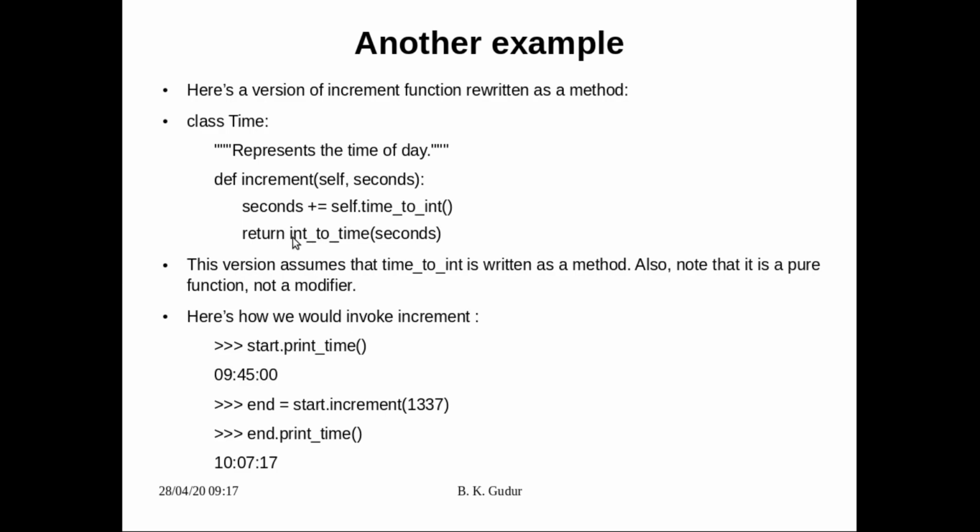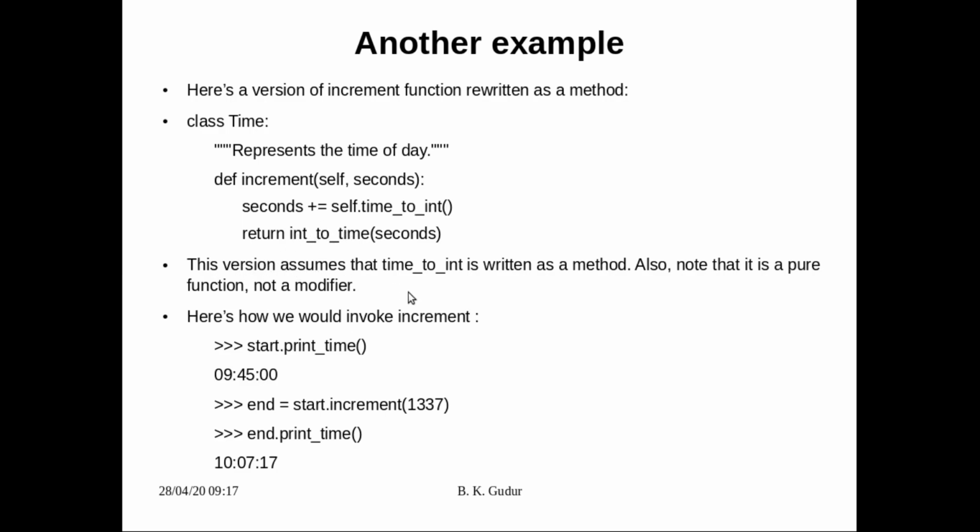And remember, here we have called int_to_time as a normal function, because in int_to_time, the function we have discussed, there are no objects as a parameter. Because of that we cannot convert int_to_time to a method. It will remain as a function itself. That we'll see a little later.